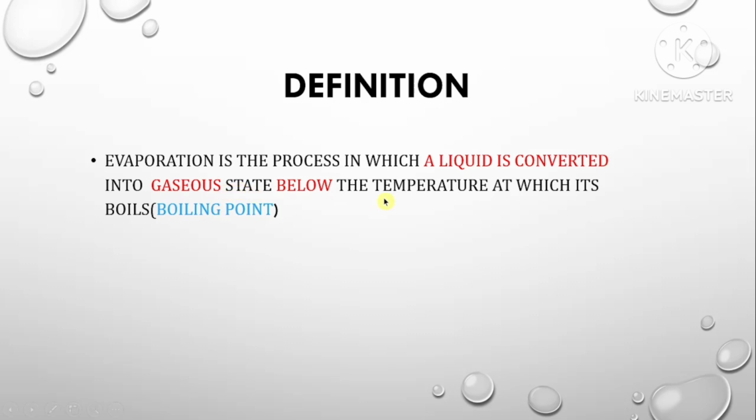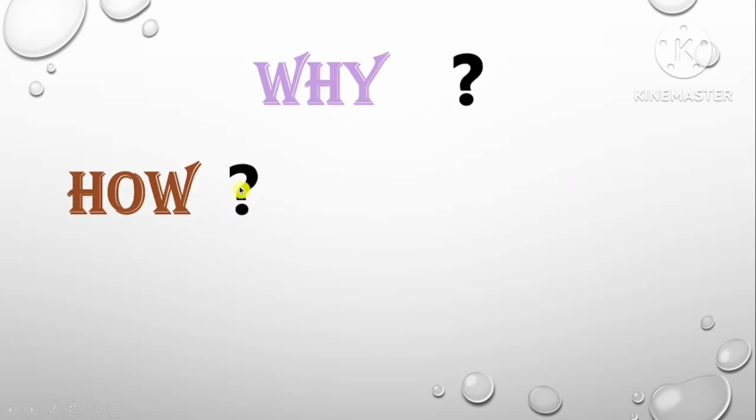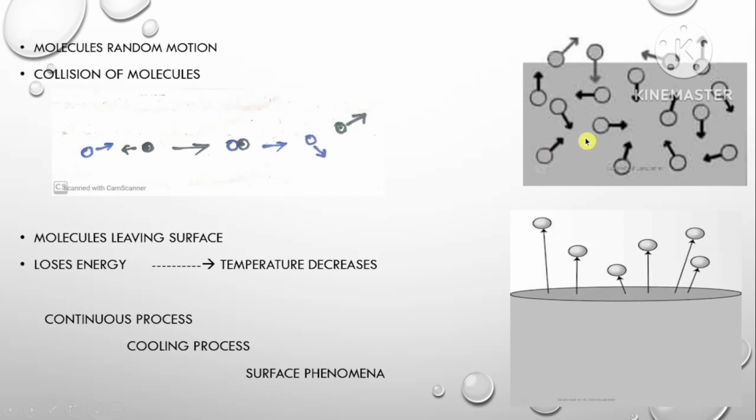But here, without heating and also below the boiling point, even at room temperature, what is happening? The liquid is converting into gaseous state. So this process is called evaporation. Why does evaporation take place and how does it take place? So we will discuss how the evaporation takes place in this class.